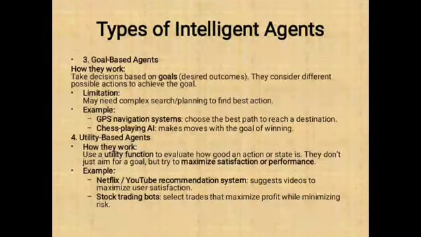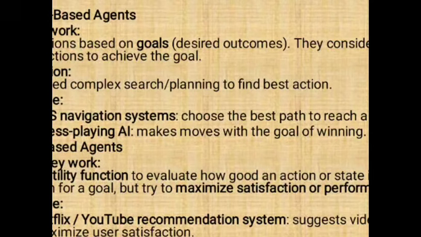Next one is called goal based agents. How does it work? Goal based agents work based on desired outcomes. They take decisions based on the goals. Its limitation is that it requires complex search or planning to find the best action. For example, GPS navigation systems choose the best path to reach the destination. Chess playing AI makes moves with the goal of winning.